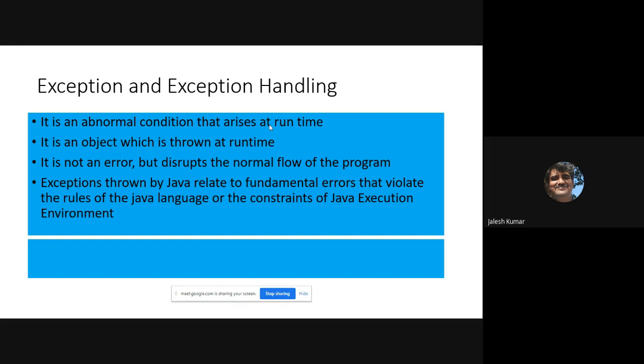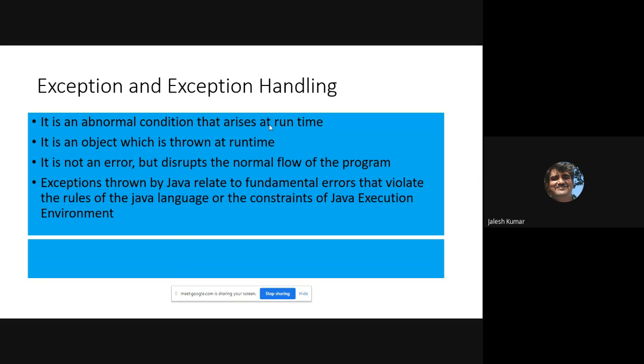Exceptions thrown by Java relate to fundamental errors that violate the rules of the Java language or the constraints of the Java execution environment. By considering that, it is dealt with.